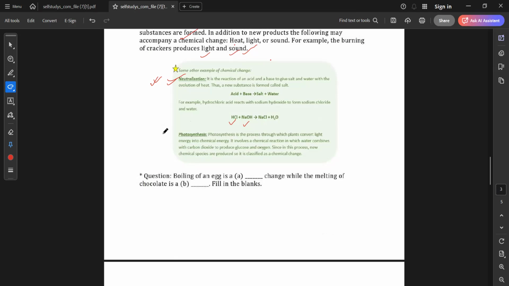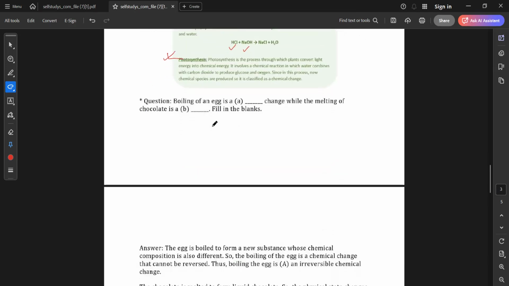Now photosynthesis is also a chemical change. Why is photosynthesis a chemical change? Can you read it out, Ayushi? Ma'am, photosynthesis is the process through which plants convert light energy into chemical energy. It involves a chemical reaction in which water combines with carbon dioxide to produce glucose and oxygen. Since in this process new chemical species are produced, it is classified as a chemical change.